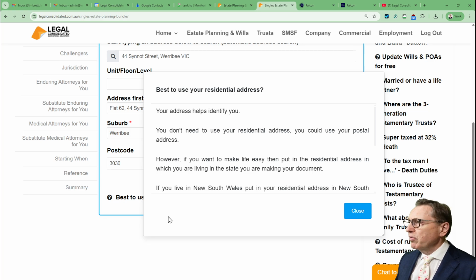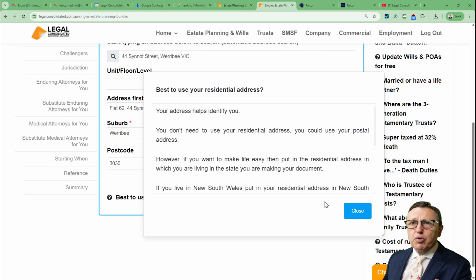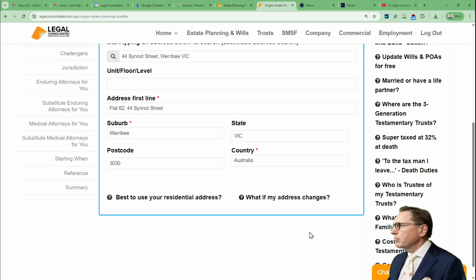You're paying our law firm a lot of money to make sure that your beneficiaries have the easiest chance possible to reduce tax, get probate, and do everything that's necessary. The cost of the wills and your power of attorneys include free advice after you're dead. So we will help them, but you also need to do the correct thing, and that's a residential address.